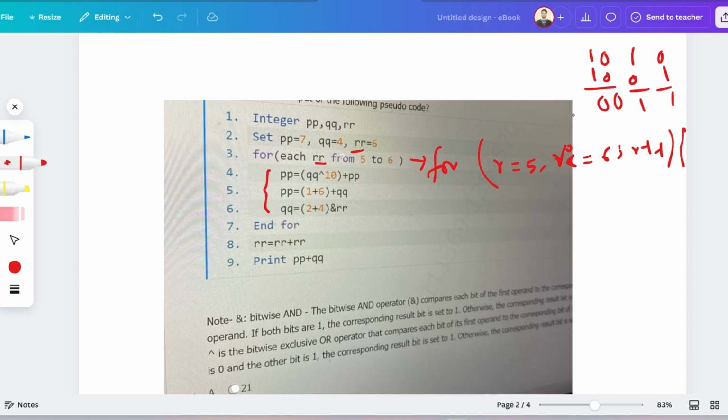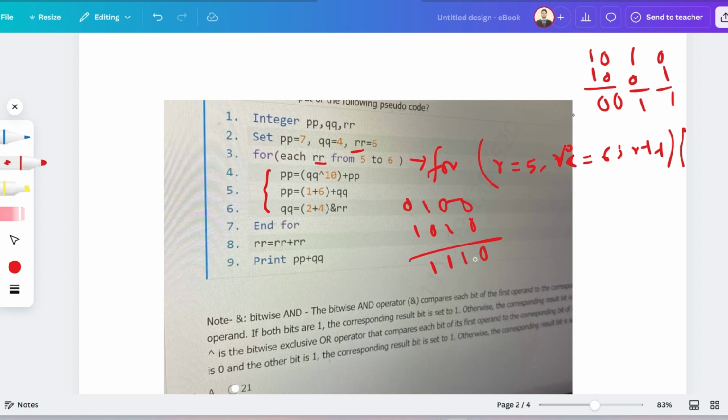So Q is 4. The binary value of 4 is 100, and 10 is 1010. If we perform XOR operation: same, false; different, true; different, true; different, true. So how do we find the decimal value?